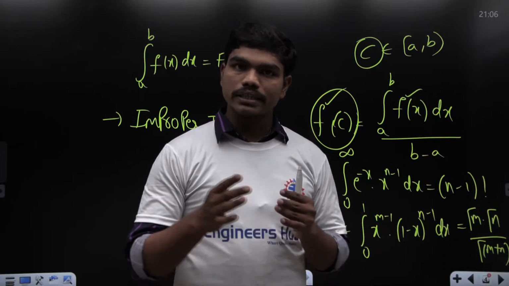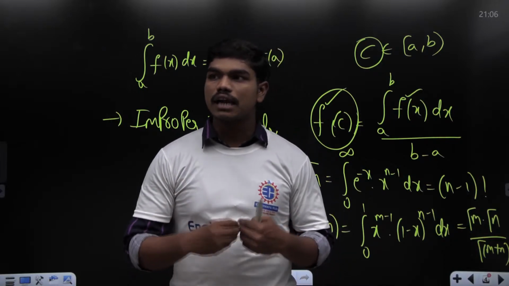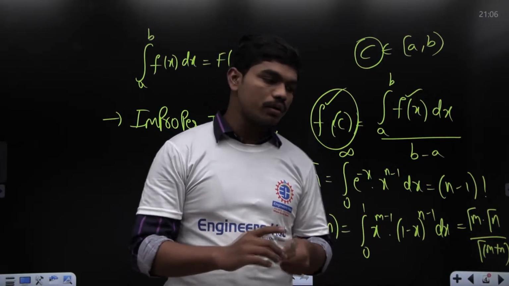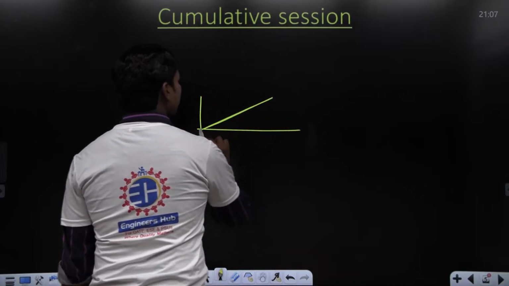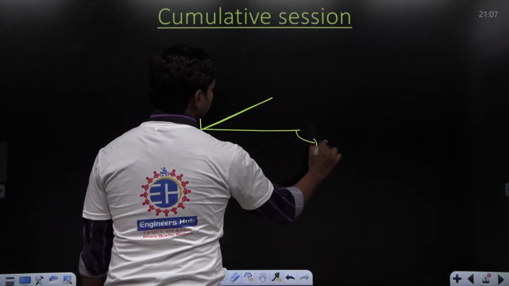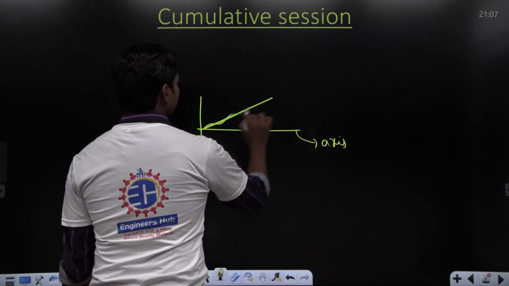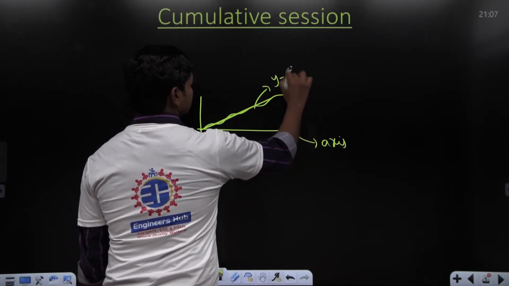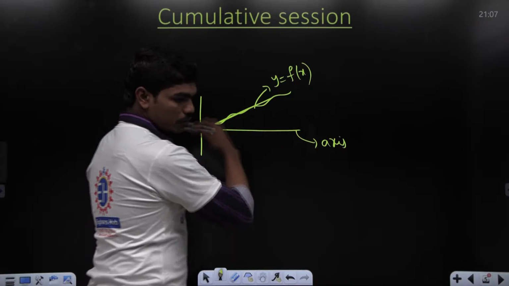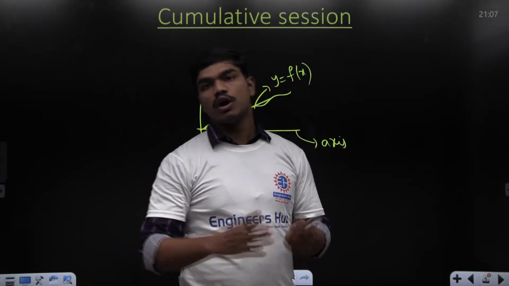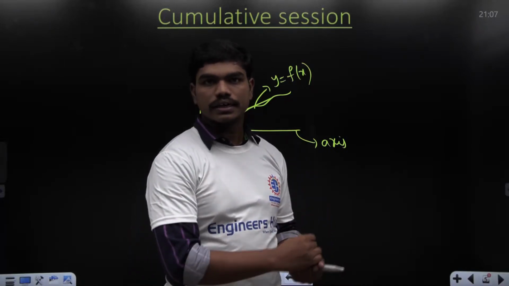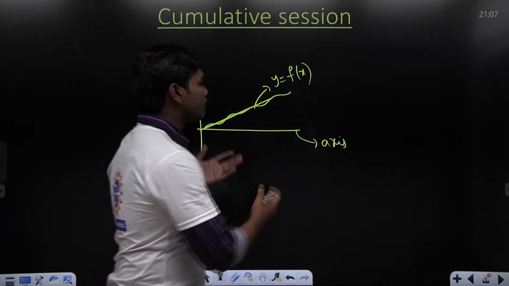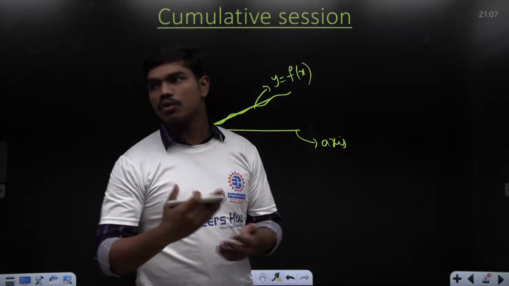So basically, in applications of single variable integration, we have seen how to find the volume of a solid obtained by revolving a curve around any particular straight line. For example, if you have any axis, and you revolve some random curve y is equal to f of x, maybe about the x axis or about the y axis, we have seen what the formulas are for the volume of the solid generated, and we have also seen the formulas for surface area generated. We have seen these things, and then once we finished single variable calculus, we then moved on to multivariable